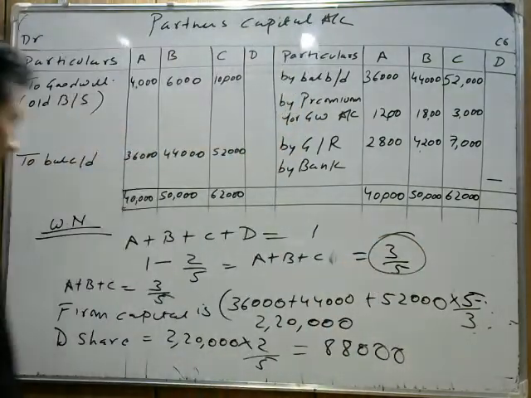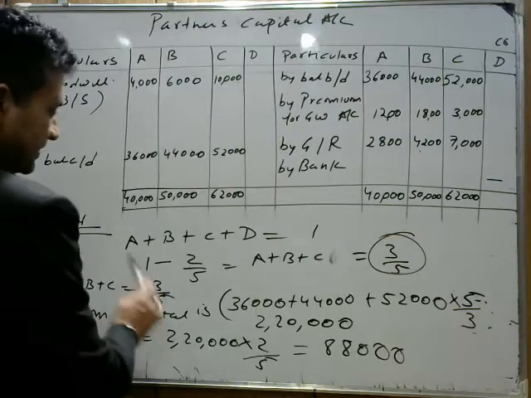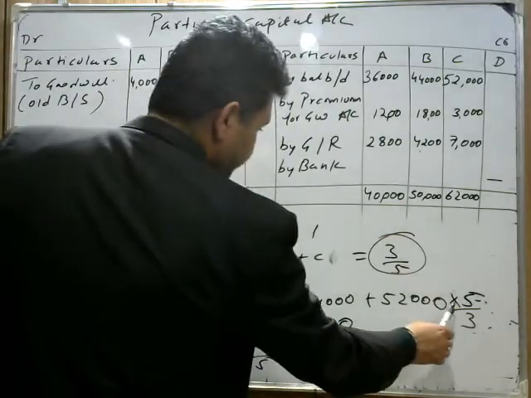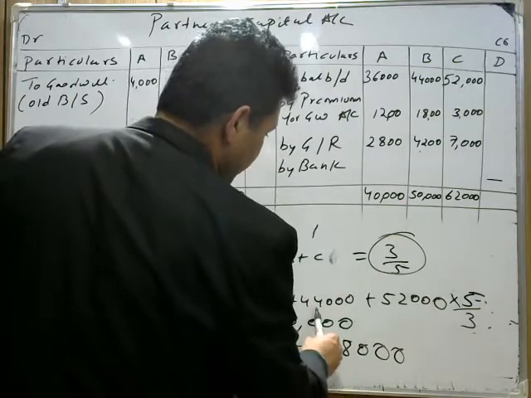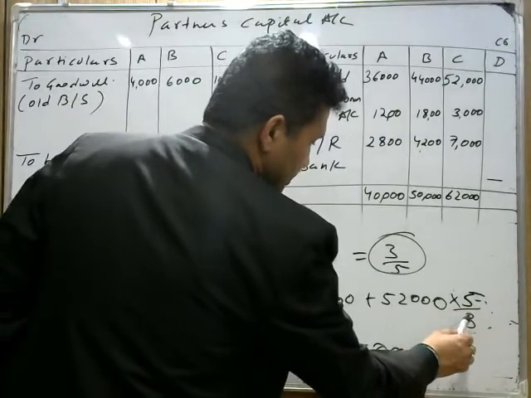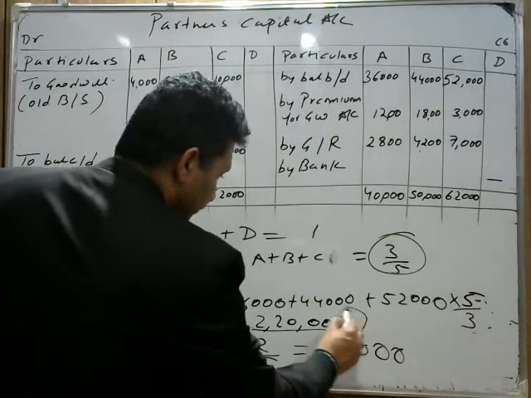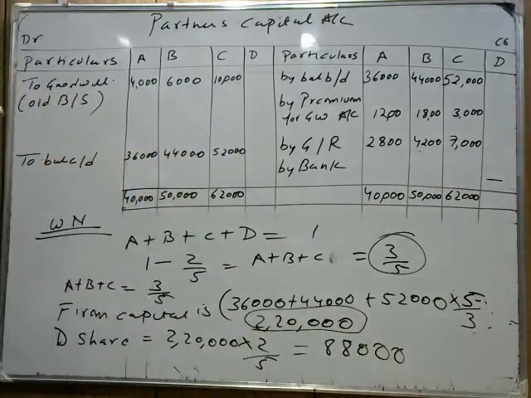Now for the whole firm, we need to find the total firm capital. The capital of A plus B plus C, which is 3/5, is the capital of 36,000 plus 44,000 plus 40,000. If you take the reciprocal of the share of the old partner, which is 5/3, we get the whole firm capital. हमें total firm की capital मिल गई. This is 2,20,000. And what is the new partner share in that? The new partner share is 2/5. So if we take 2/5 of 2,20,000, it's coming 88,000.